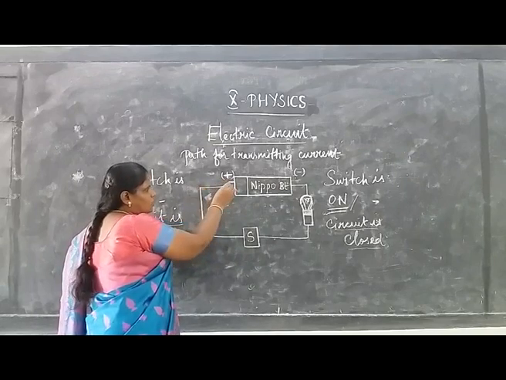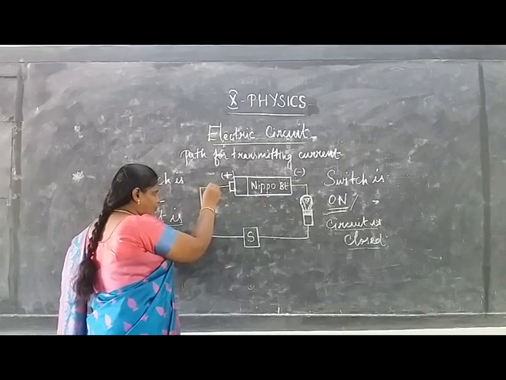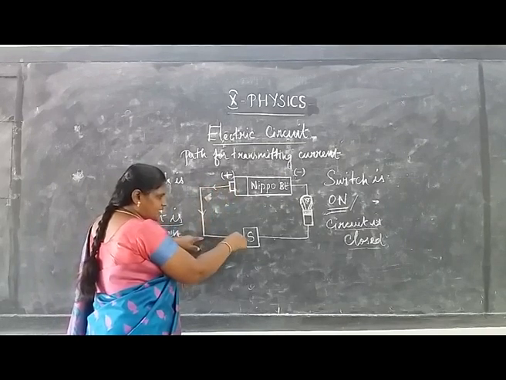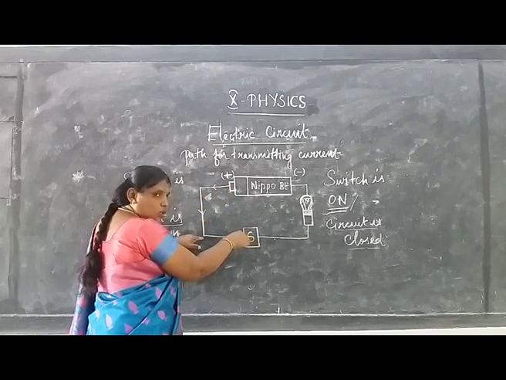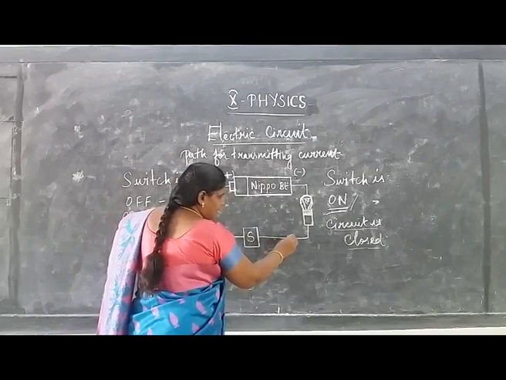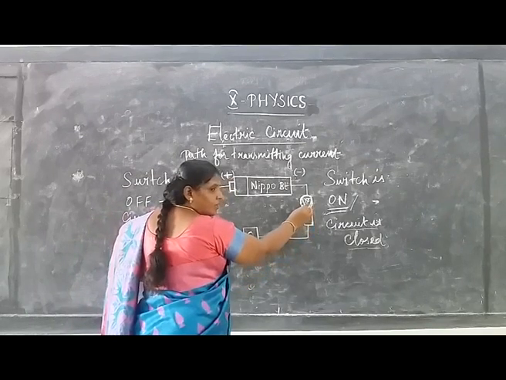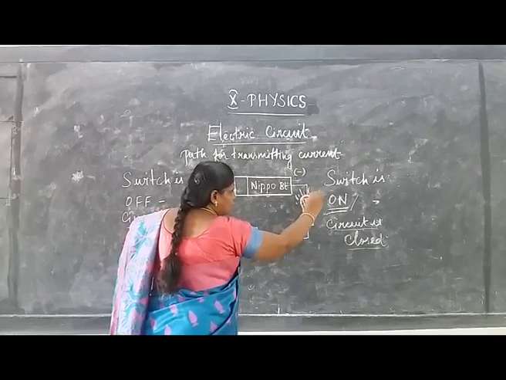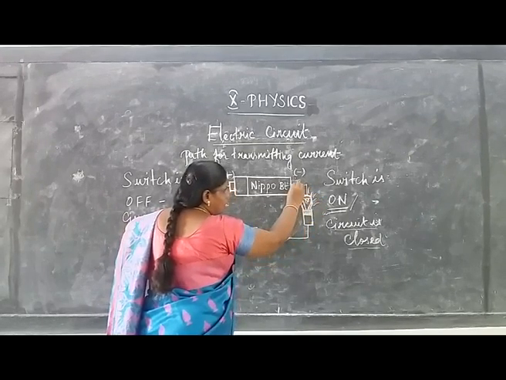So the electric current flows from the positive terminal of the battery. It reaches the switch. The circuit is closed here. So the electric current flows through the switch and then it passes through the bulb. We can see the bulb glows when the circuit is closed.